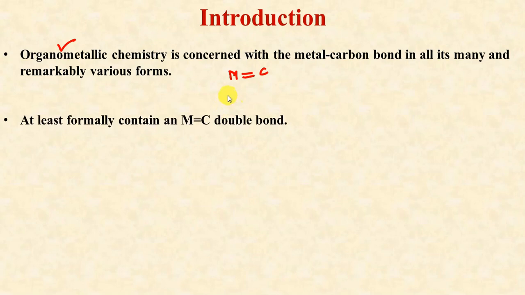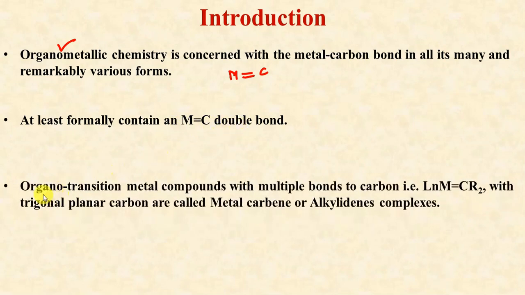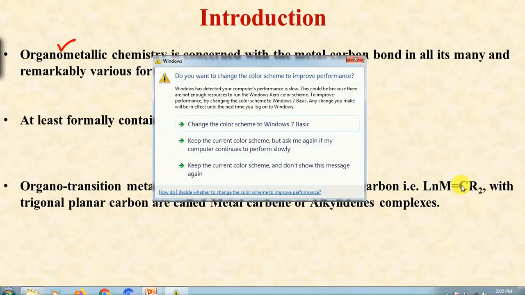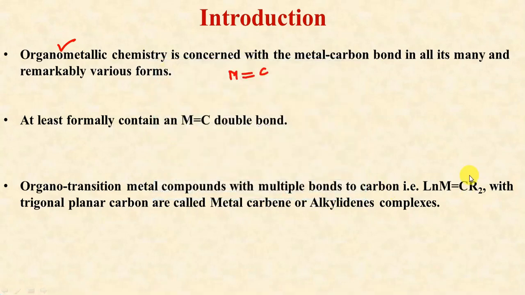In these complexes there should be at least one metal carbon double bond. In organo transition metal compounds with multiple bonds to carbon, we have this group as the carbene part. This is the metal and these are the ligands already attached to the metal. Organo transition metal compounds with multiple bonds to carbon, that is M double bond carbon with trigonal planar carbon, are called metal carbene or alkylidene complexes. Alkylidene because the ene stands for double bond.